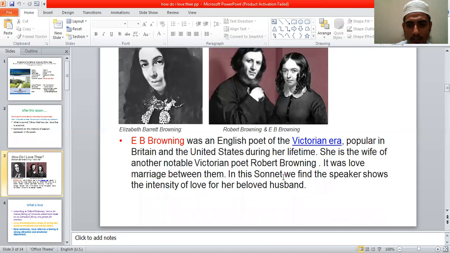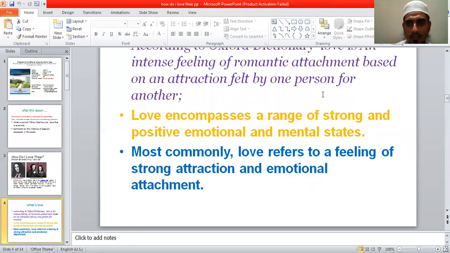So in this sonnet we find the speaker. The speaker, Elizabeth Barrett Browning, shows the intensity of her love for her beloved husband. Elizabeth Barrett Browning wrote 44 love sonnets on the love affair between them, and this sonnet is number 34, maybe.